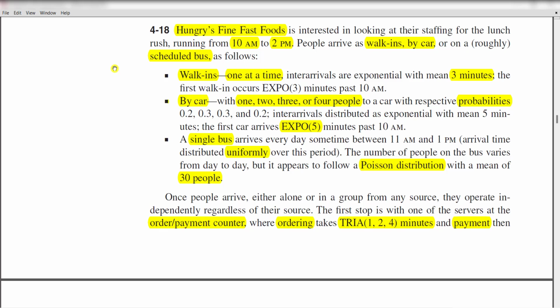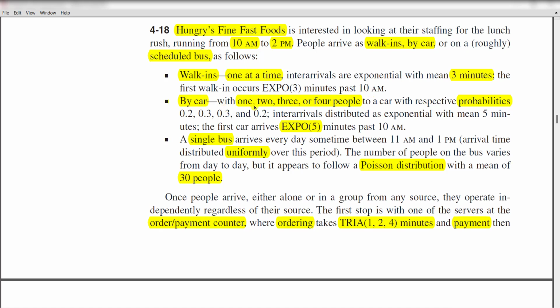In this video, we solve exercise number 4-18. In this exercise, a fast food restaurant is looking at their staffing for the lunch rush, running from 10 a.m. to 2 p.m. People arrive as walk-ins, one at a time, and the inter-arrival times are exponential with a mean of 3 minutes, and the first walk-in occurs at 3 minutes past 10 a.m.